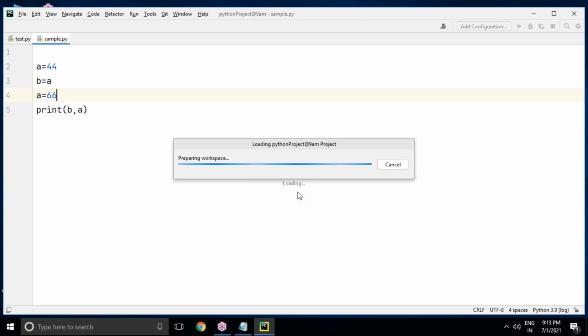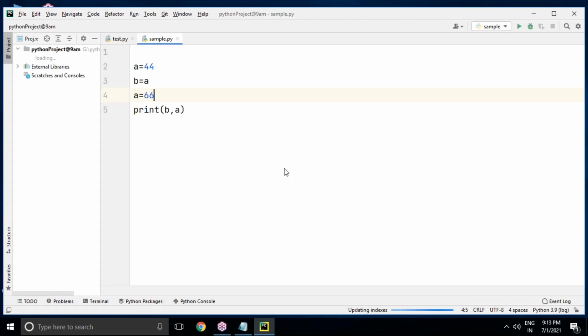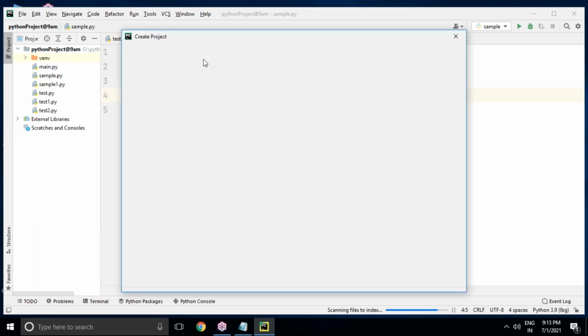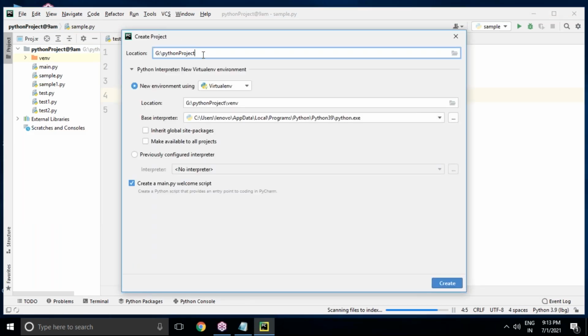How to prepare a new project, you can see. Click on the File menu in the PyCharm editor. It will let you create a new project. Click on New Project. You can give your project name here. I'm giving Python project at 8:30 p.m. This is my project name. After that, you just click on Create.